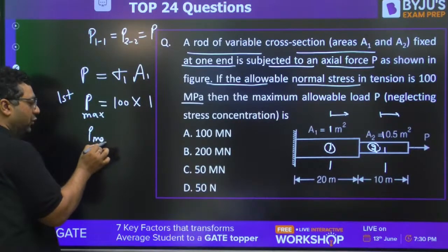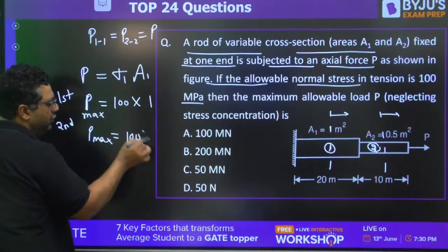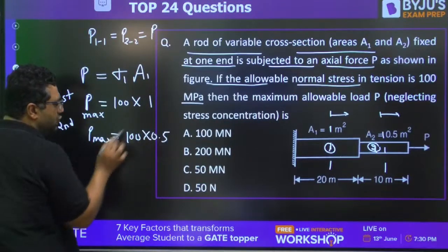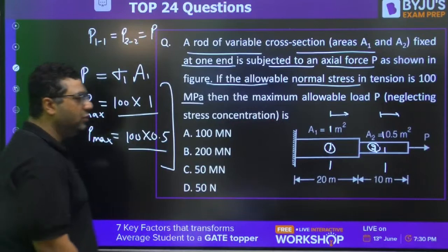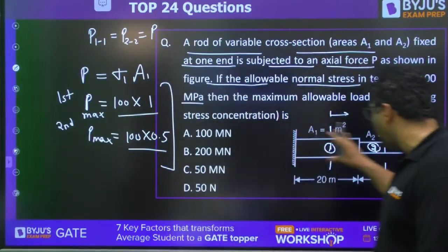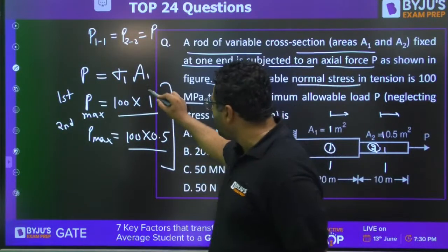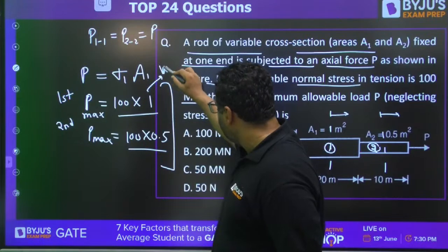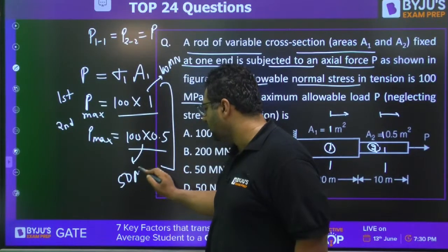Similarly, the maximum load which the second member can bear is 100 into 0.5. Out of these two, the minimum will be your answer, because we need to find the maximum value which this entire bar will be able to withstand. The first member can bear around 100 meganewton and the second can bear 50 meganewton.